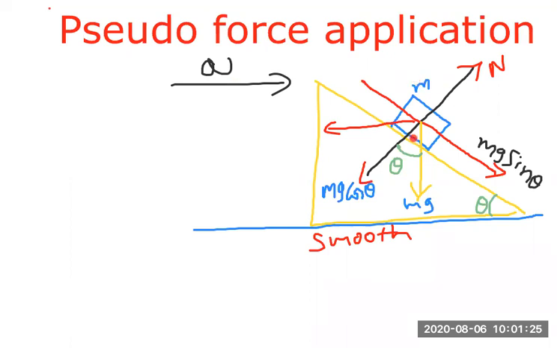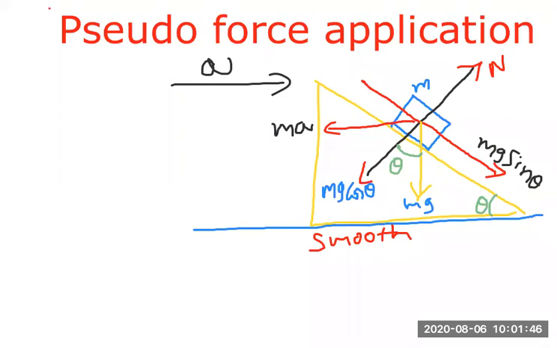Pseudo force on the block. Here the block is placed on the inclined plane. Pseudo force on the block will be exactly opposite. Pseudo force is always opposite to the acceleration. So I can take the pseudo force in this direction. Pseudo force means simply mass of the block into acceleration, ma. So that is the pseudo force.